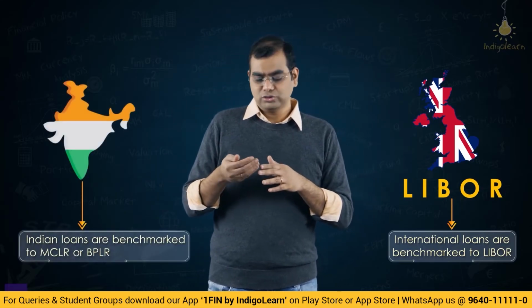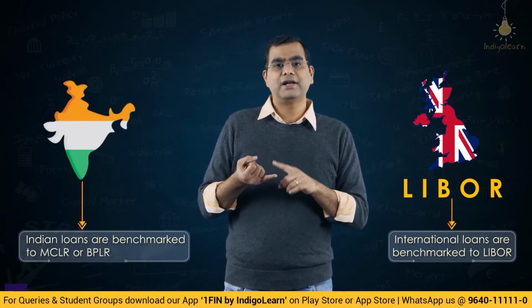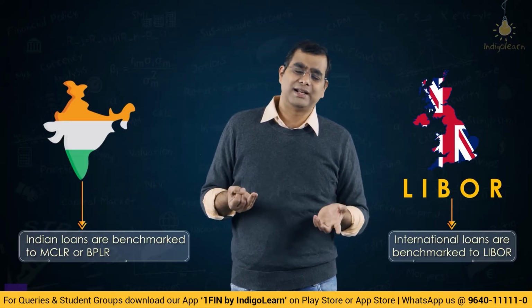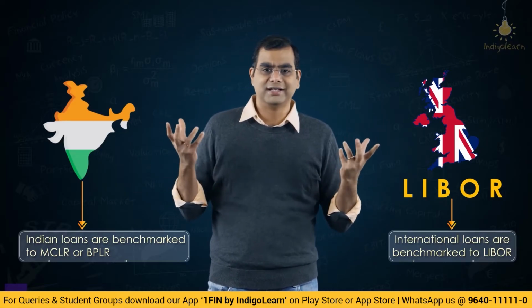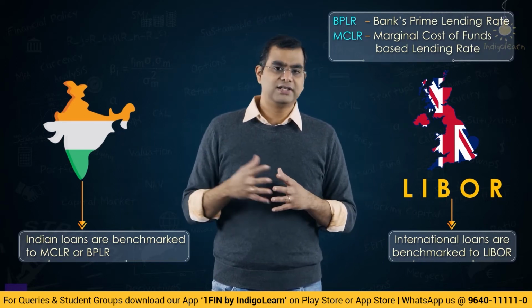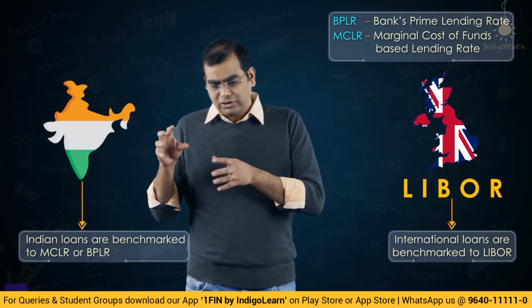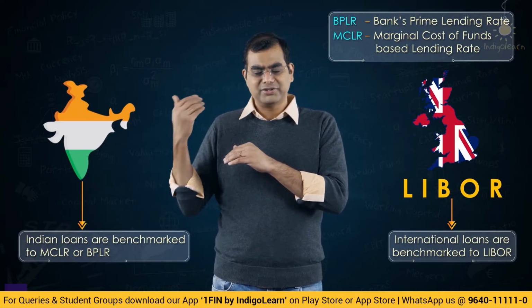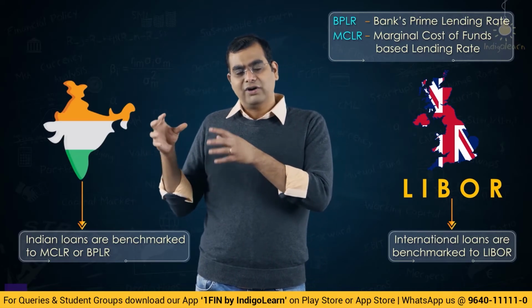Indian loans potentially could be benchmarked to MIBOR, but more than MIBOR, Indian loans are benchmarked to something called MCLR or BPLR. What is this MCLR, BPLR? You are again introducing new jargon. BPLR is bank's prime lending rate. MCLR is marginal cost of funds based lending rate. So BPLR and MCLR are the rates for Indian banks.